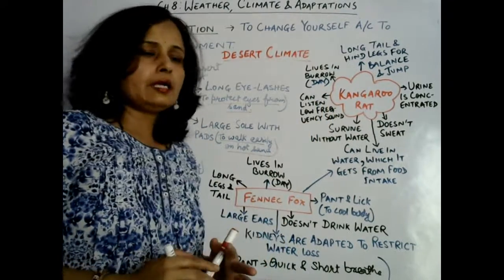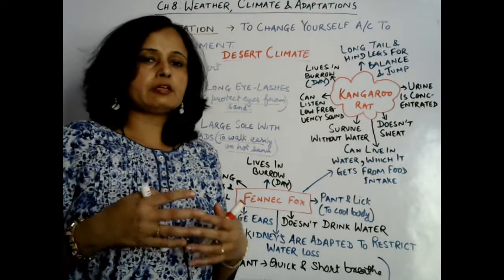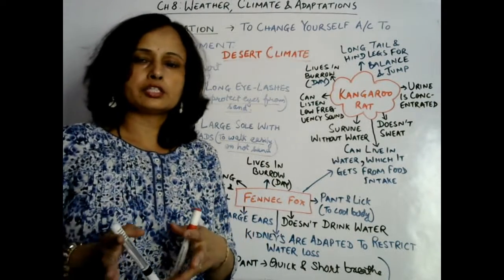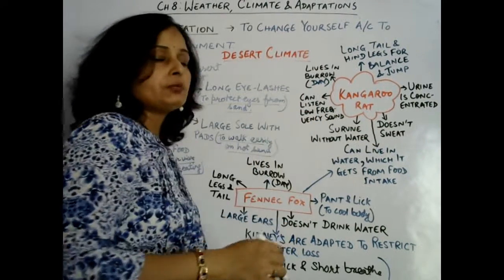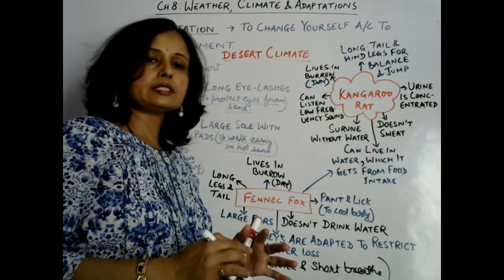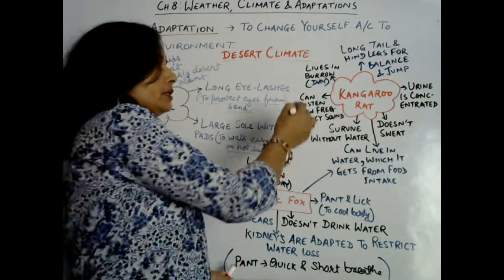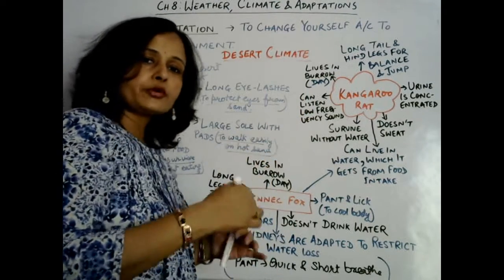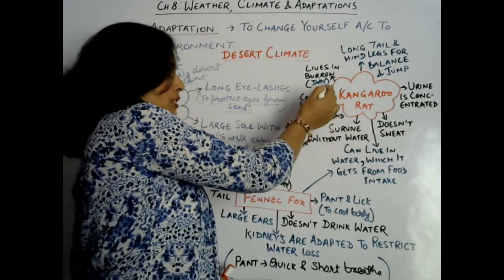Okay. Now next one is it lives in a burrow. So during daytime, the fennec fox lives in a burrow to protect itself from the scorching summer, and during night time it comes out from its burrow, because the night temperature of the desert is low and it is cold during night, and during the day it is so hot, so it lives in the burrow only to protect itself from the scorching summer.